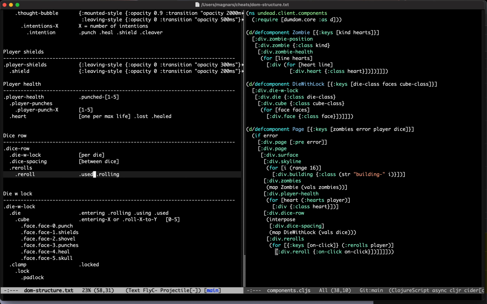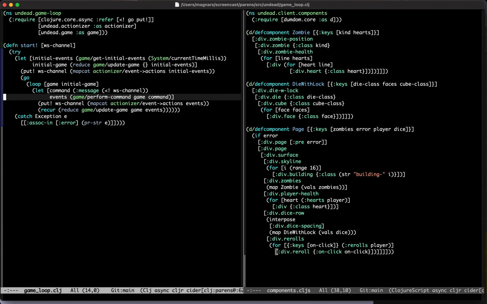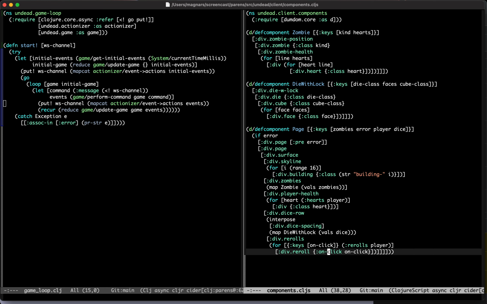Yeah. Because it says here used and rolling. So why don't we have a reroll class instead of this used? Yeah, you see my point? Yeah. And that's for another exciting episode of refactoring. It's another feature for another day. Yeah. Okay, so I'm going to do class, and I'm going to do when used. Okay, so this is here, used. When used. Yeah. That should be about it.